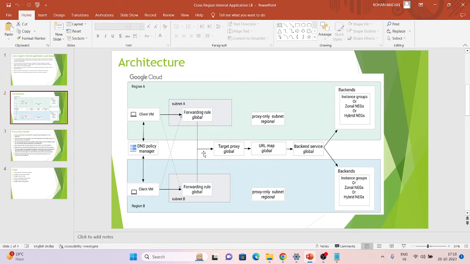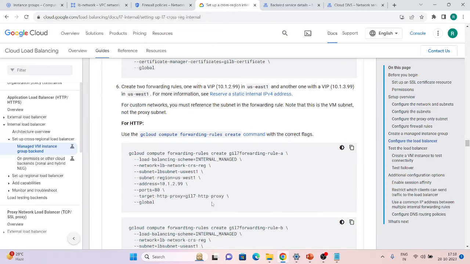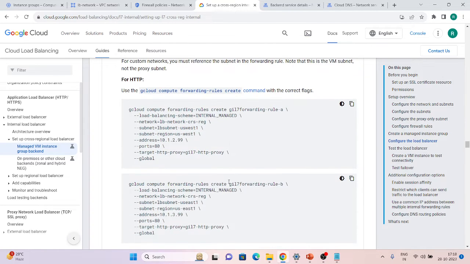Now the last pending step is forwarding rules. The client will hit the forwarding rules, so we have to create these forwarding rules also. This is our forwarding rules option, the command line which we have to use. I will first copy it down and make some changes. I will show you what all these rules are.